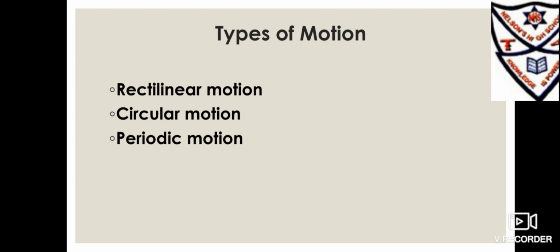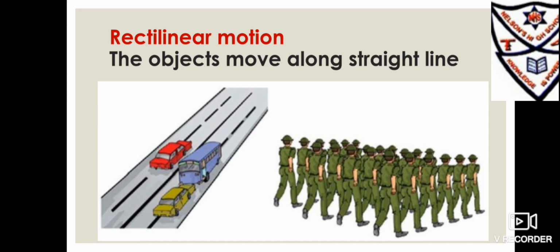Types of motion: rectilinear motion, circular motion, and periodic motion. Rectilinear motion: when an object moves along a straight line. Some examples of rectilinear motion: a car moving in a straight line, soldiers on parade, a ball falling freely from the roof of a building.